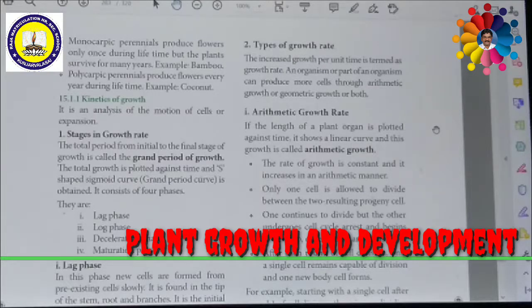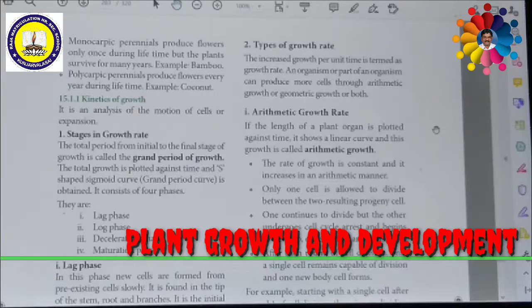Then the third stage is the limited stage. After the high speed, the growth rate slowly decreases, like the initial stage. In the decelerating phase, or declining phase, or slow growth rate phase, the rate of growth decreases and becomes limited owing to internal or external factors, or both, because the metabolic processes become slow. That's why it is a slow process.